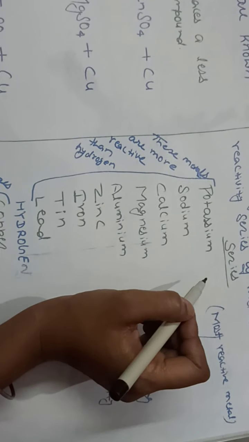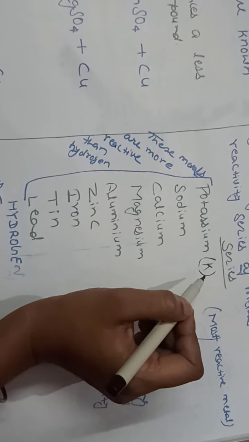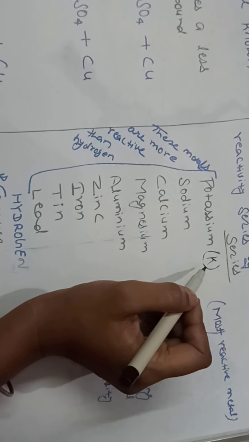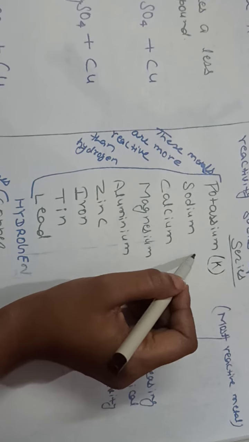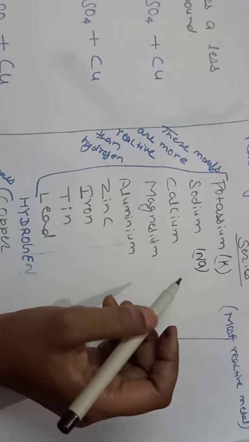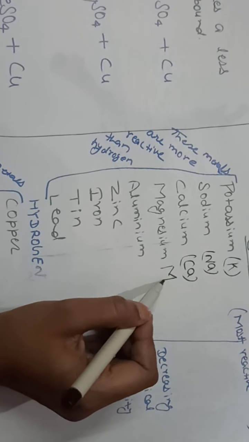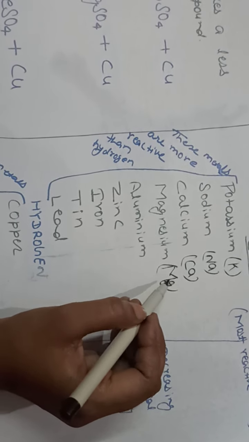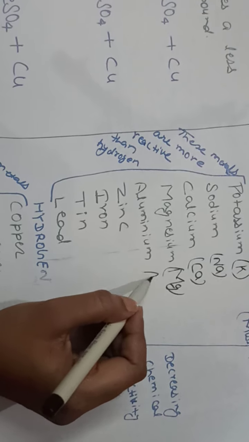The symbol for potassium is K; it comes from the Latin word kalium. For sodium, Na, Latin name natrium. Calcium, Ca. Magnesium, Mg. If a symbol has two letters, the first letter is capital and the second is small.